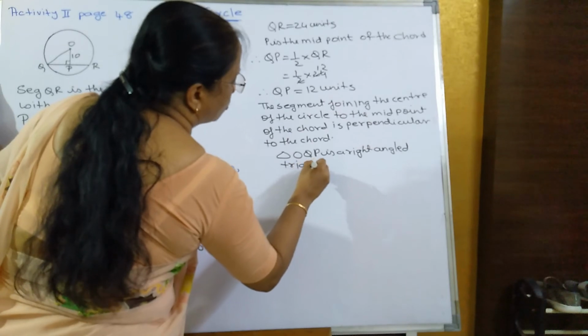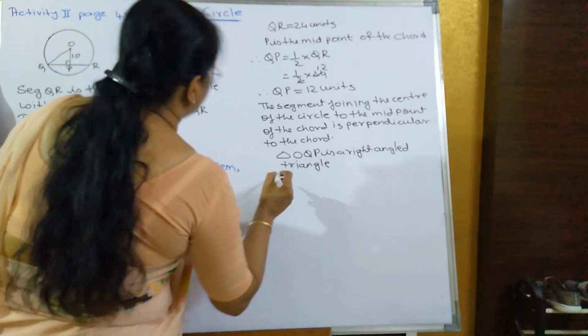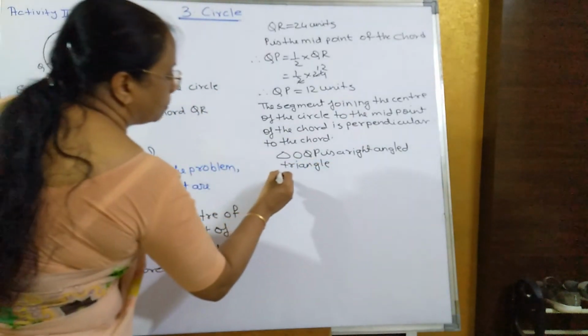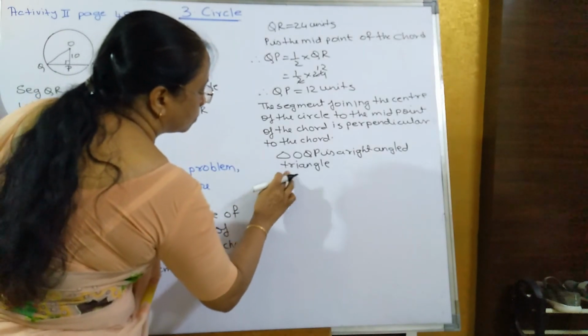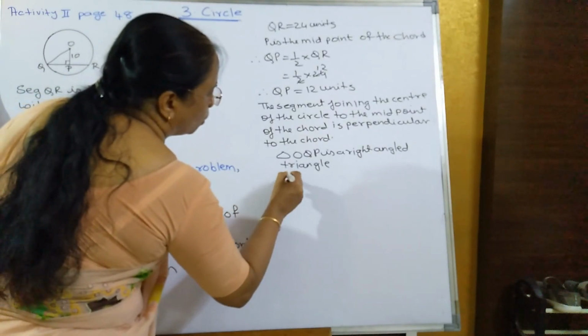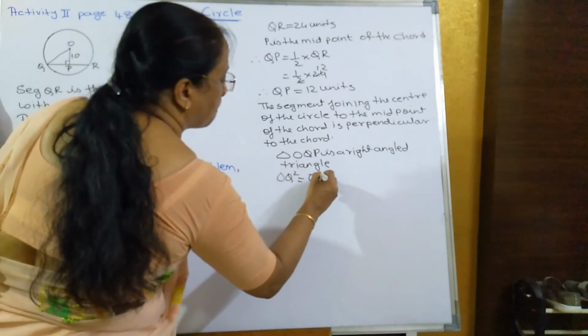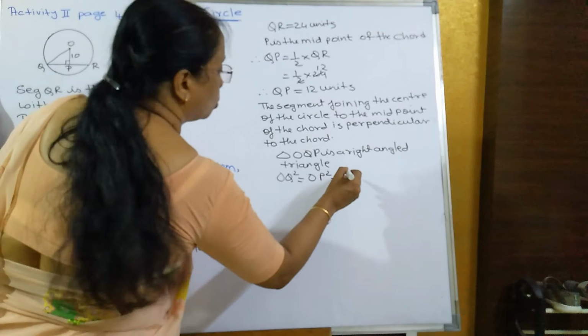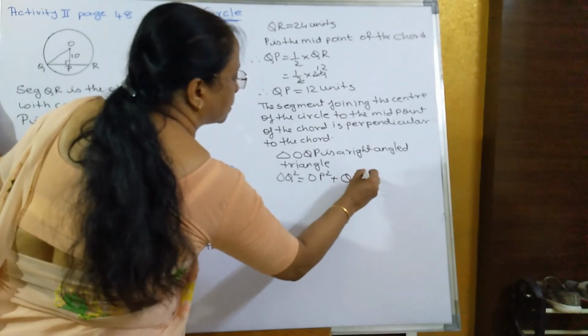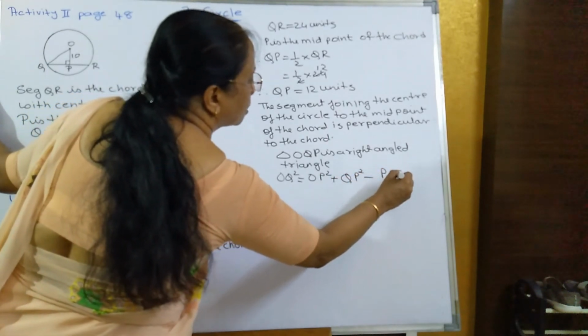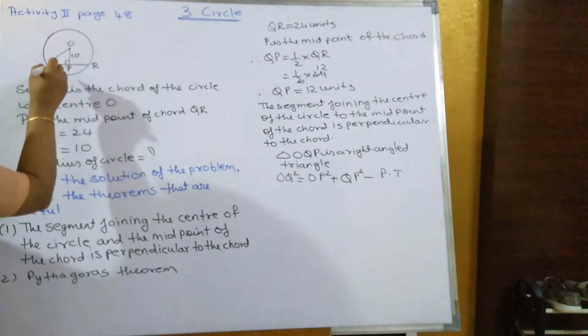So we will use Pythagoras theorem. So OQ square is equal to OP square plus QP square. Reason what you'll write? Pythagoras theorem.